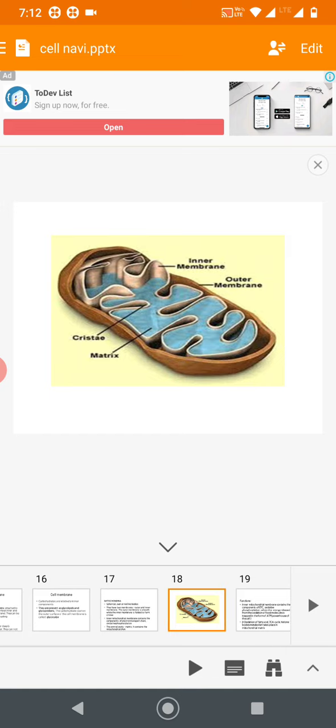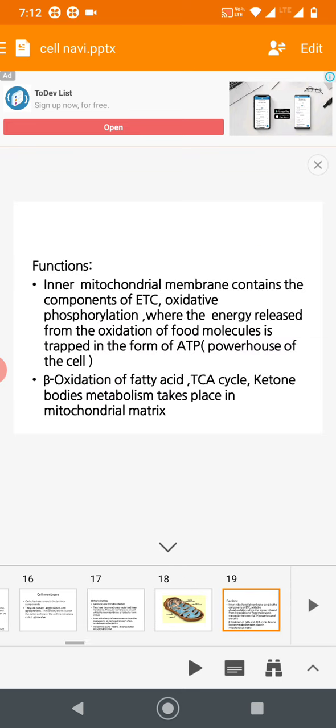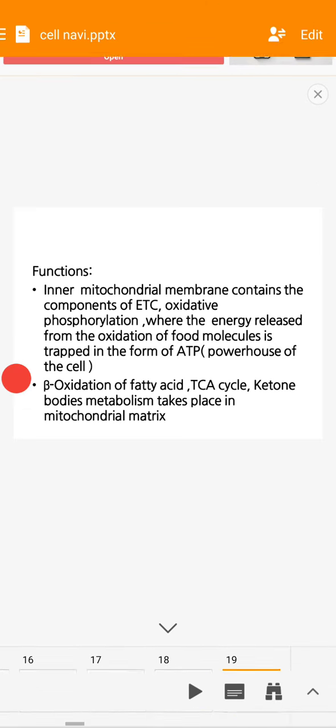The inner mitochondrial membrane contains components of the ETC, electron transport chain, for oxidative phosphorylation and synthesis of ATP.